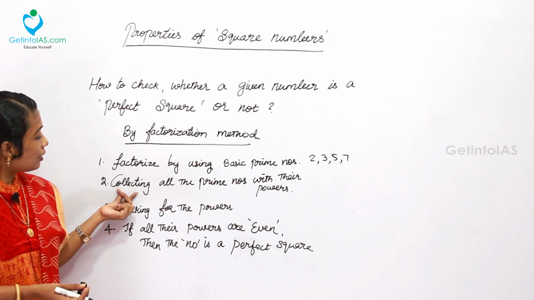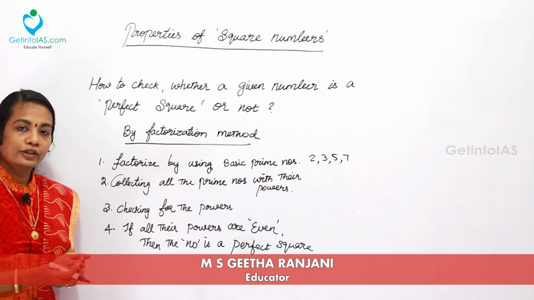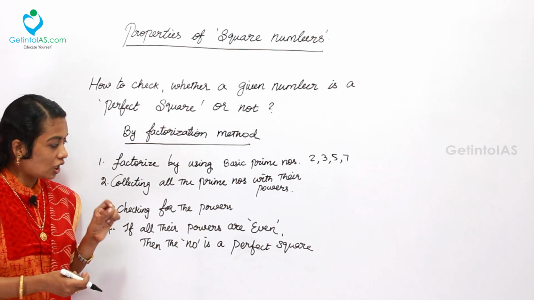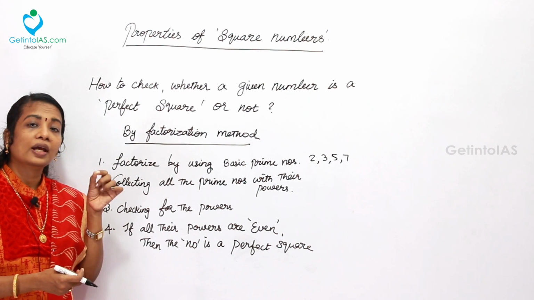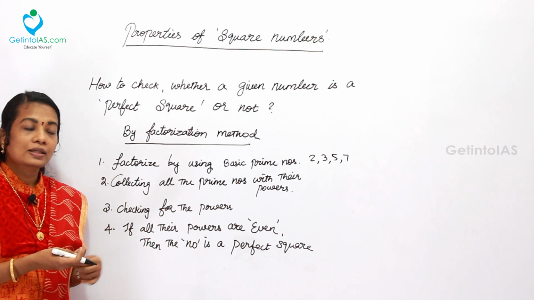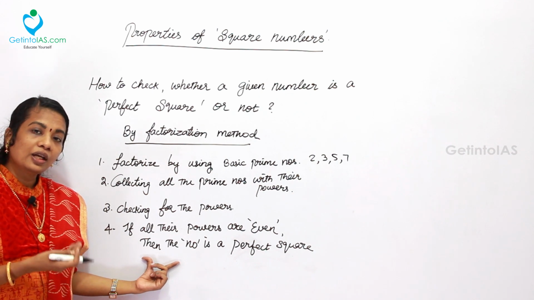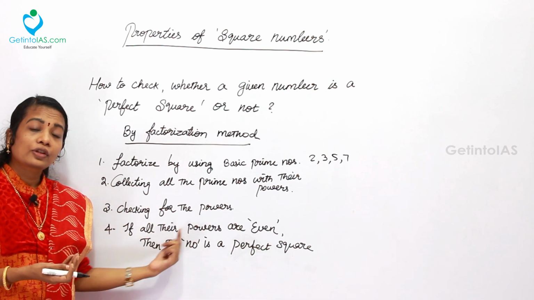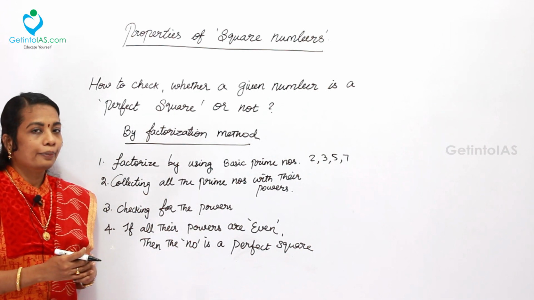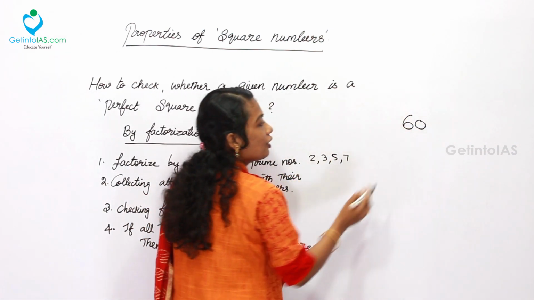Then the next step is collecting all the prime numbers with their powers. Afterwards, you have to check the powers. Why do we want to check? By checking, we will be able to know whether the powers are even or odd. The matter is not about the base, the prime numbers, but their powers. If all their powers are even, then the number is a perfect square. If not all of the powers are even, then it is not a perfect square. Now, for example, we can take the number 60 first.